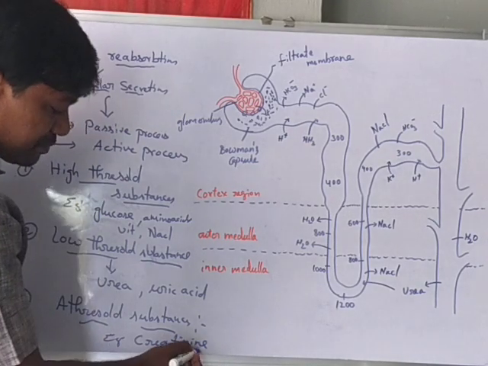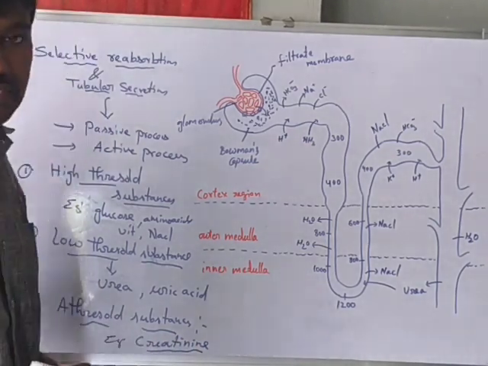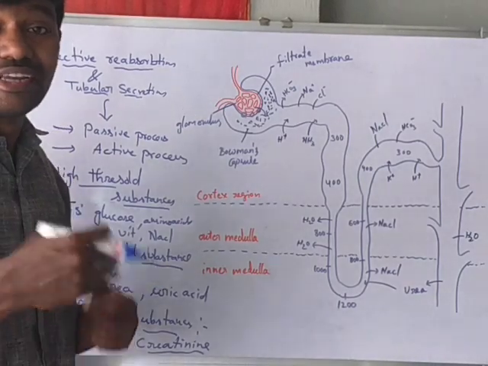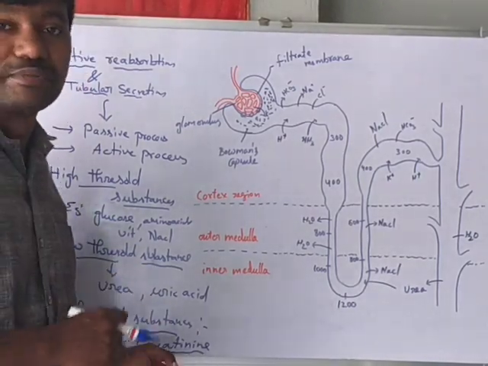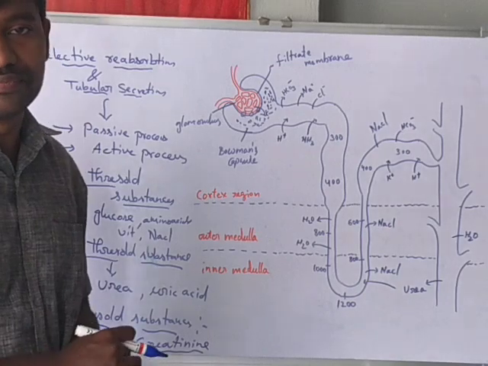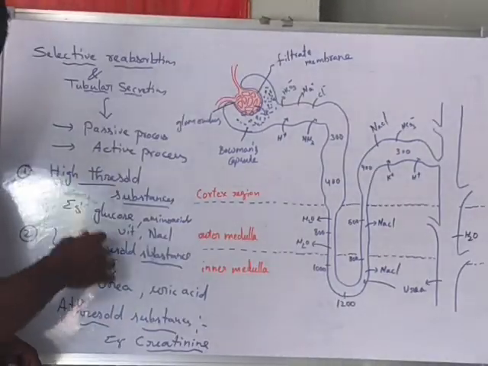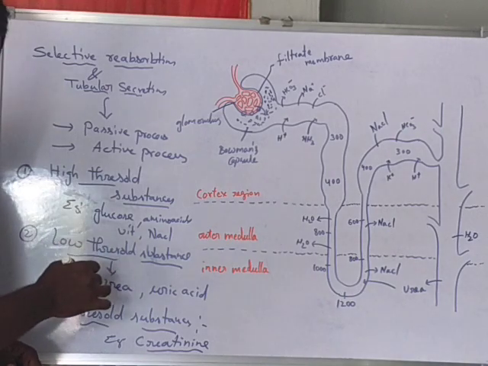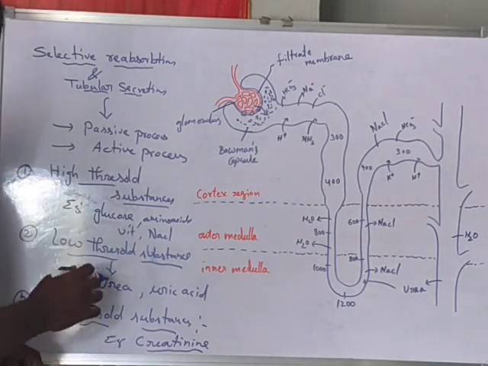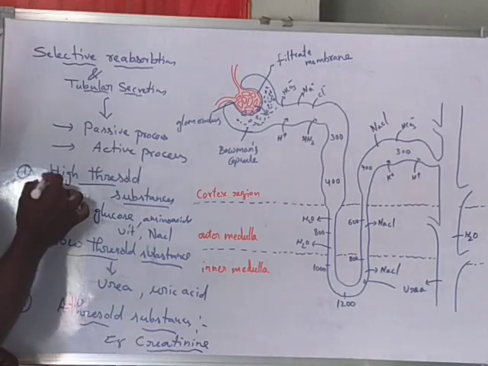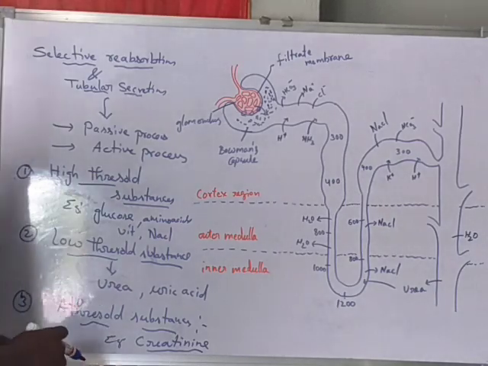Creatinine is a non-threshold substance. The body does not want this waste material, which is produced by muscle contractions. So based on reabsorption, substances are categorized into three categories: high threshold, low threshold, and non-threshold.